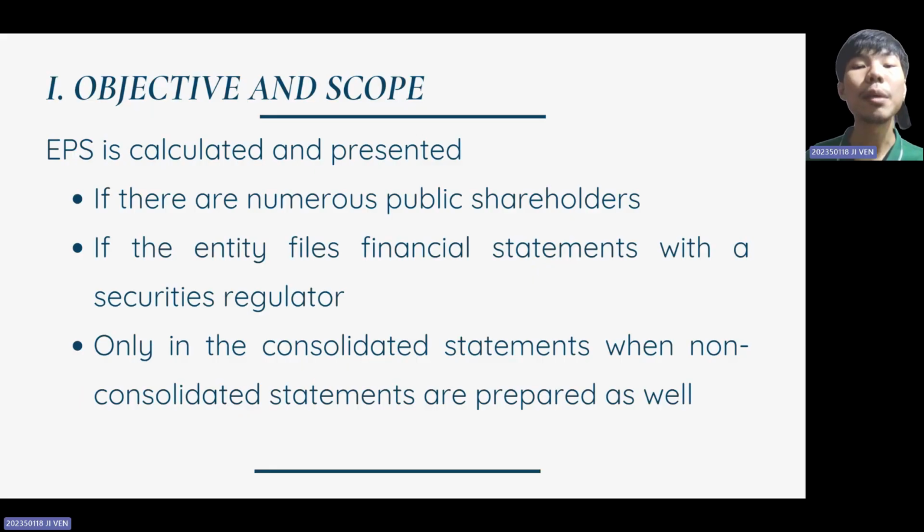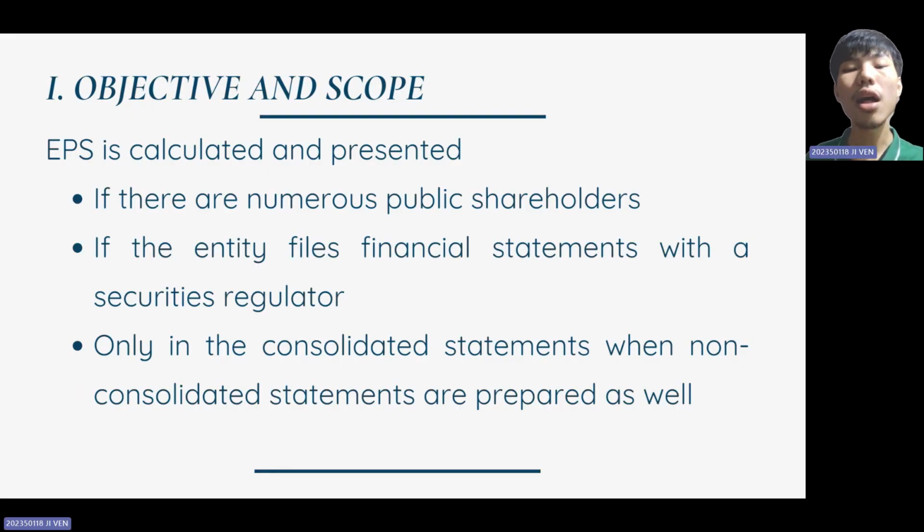EPS is not required for all companies. So, when should it be reported? EPS is required if the company has a large number of public shareholders, if the company files financial statements with a securities regulator, or if the company prepares consolidated financial statements alongside non-consolidated statements.